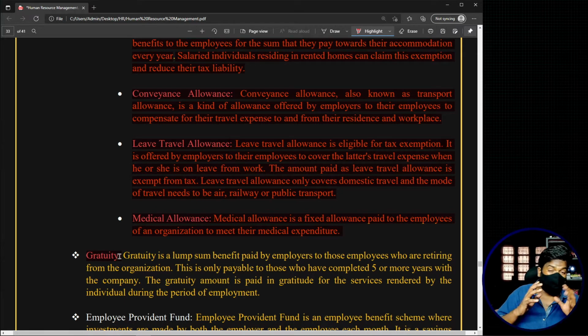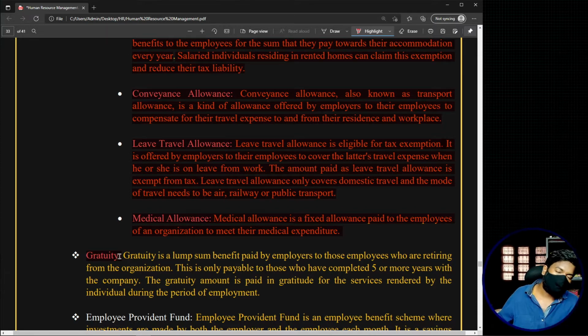Generally, most commonly you will not be seeing any component called as gratuity in your payslip. But when you consider the CTC, see, I'm not telling that this is the right way, but this is the most common thing that happens outside in reality. When you look at the CTC, that is the cost to the company on you, then you can basically find a component called as gratuity. That means how much the organization is spending on you relating to gratuity. There you can see. But generally in most of the cases, in your monthly pay slip, you will not be seeing any component called as gratuity.